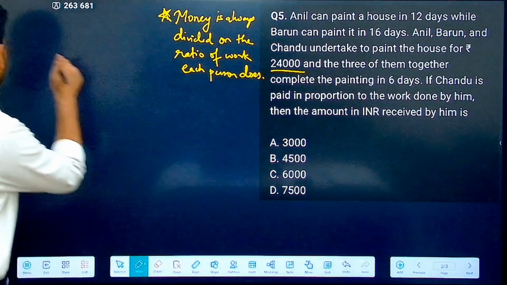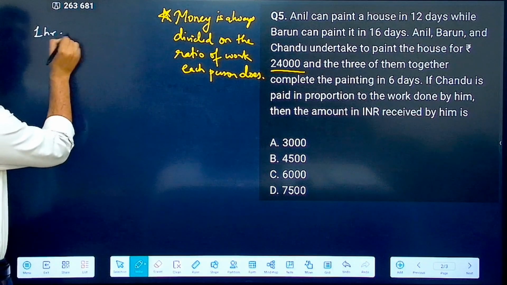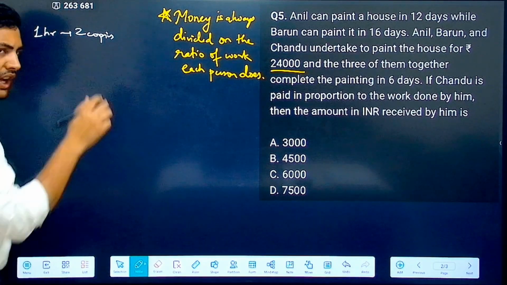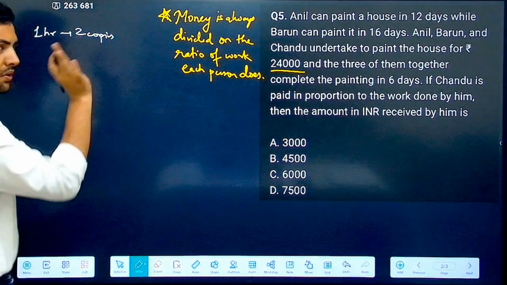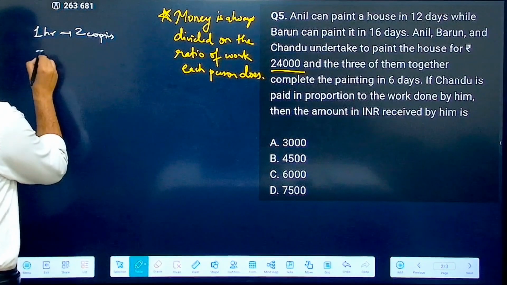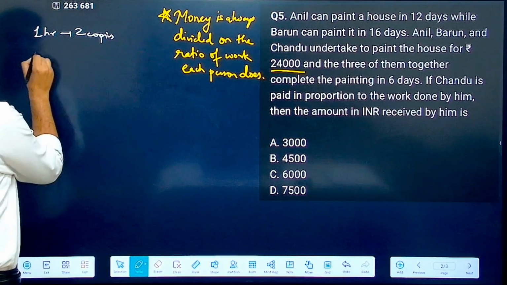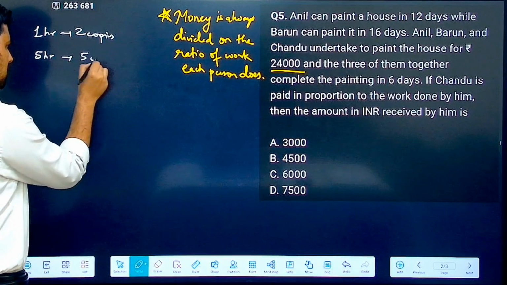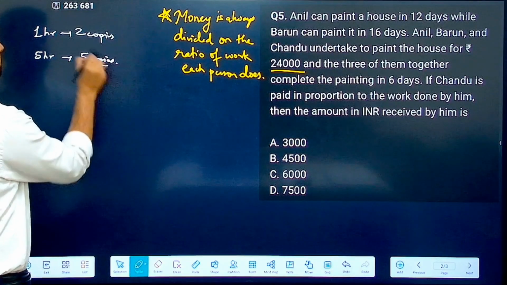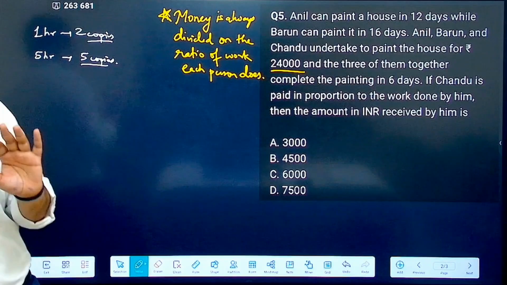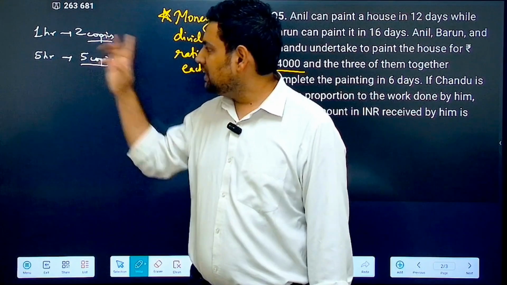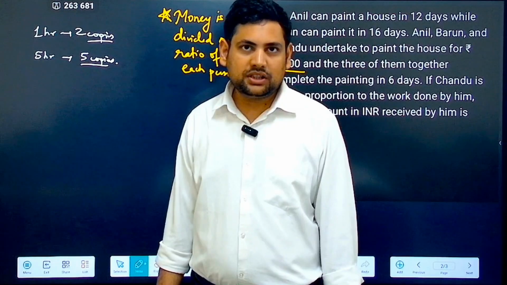For example, let's say in 1 hour I check 2 copies, correct? But I work for only 1 hour, I check 2 copies. Now you work for, let's say, 5 hours and you check 5 copies. Who should be paid more? You should be paid more. Why? Because you're checking 5 copies while I am checking only 2 copies, correct?